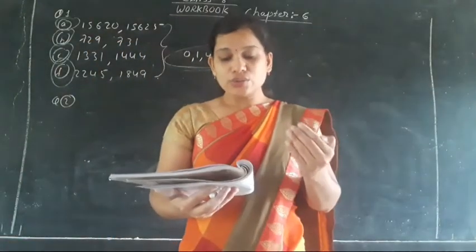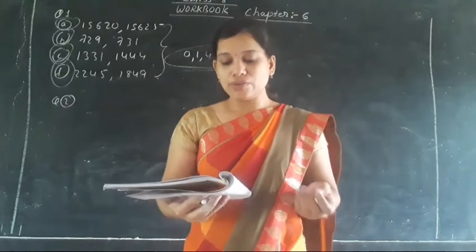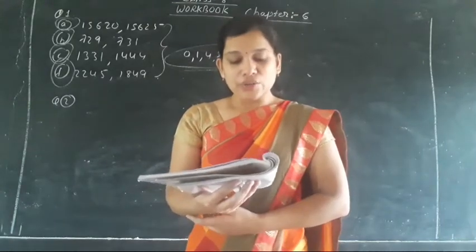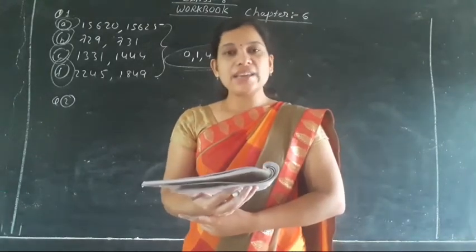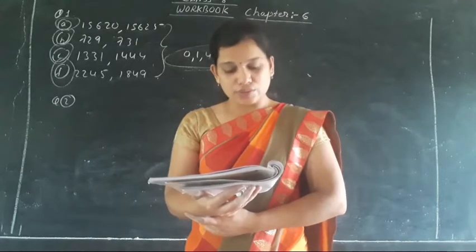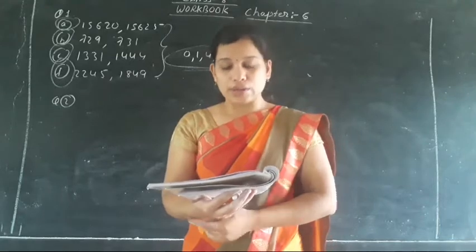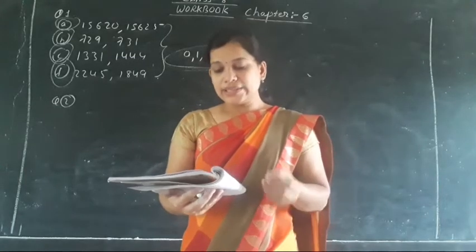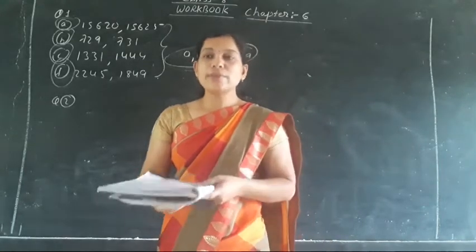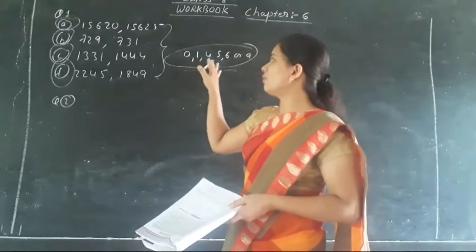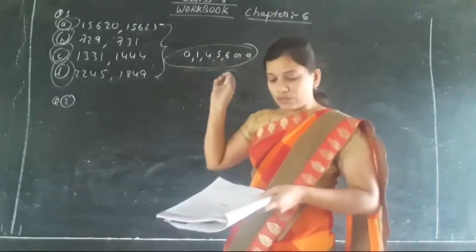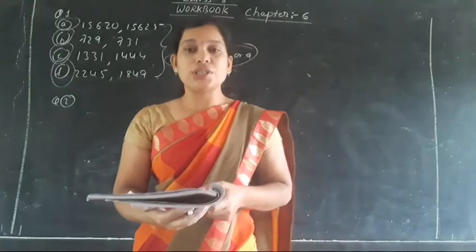A part के जो 7,921, 14,641, 27,000 ये सारे नंबर्स, A के जितने सारे नंबर्स हैं वो सारे परफेक्ट स्क्वायर्स हैं. Okay, circle out the numbers which are a perfect square. So in that A, B, C, all the numbers are perfect squares because they end in 0, 1, 4, 5, 6 or 9. So circle all the numbers over there in question number 2.